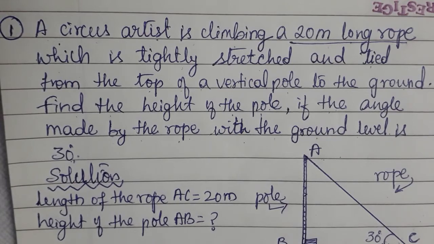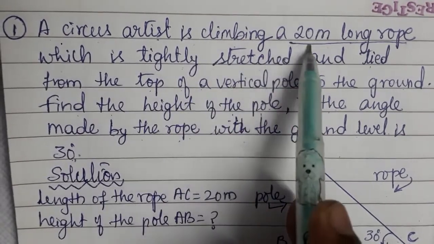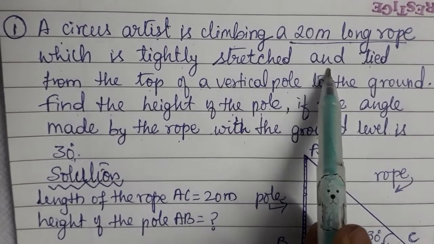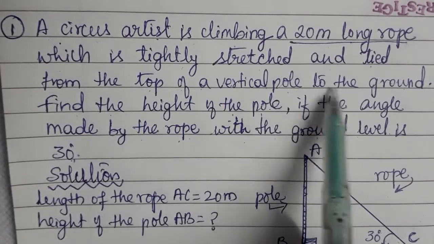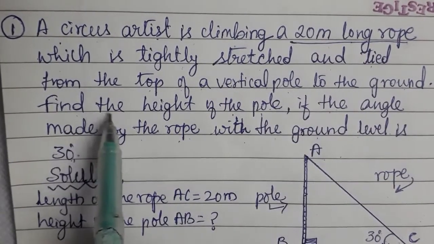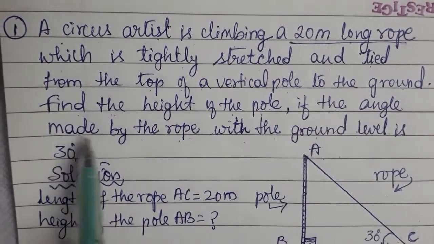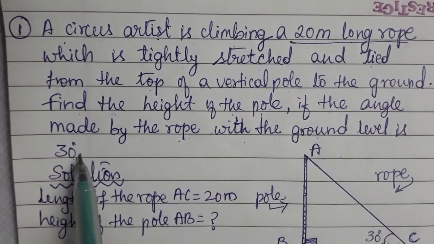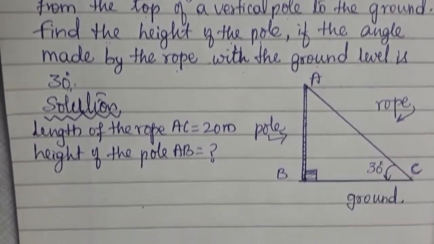Applications of trigonometry. We will see first problem. A circus artist is climbing a 20-meter long rope which is tightly stretched and tied from the top of a vertical pole to the ground. Find the height of the pole, if the angle made by the rope with the ground level is 30 degree. This story we have to convert into a diagram.